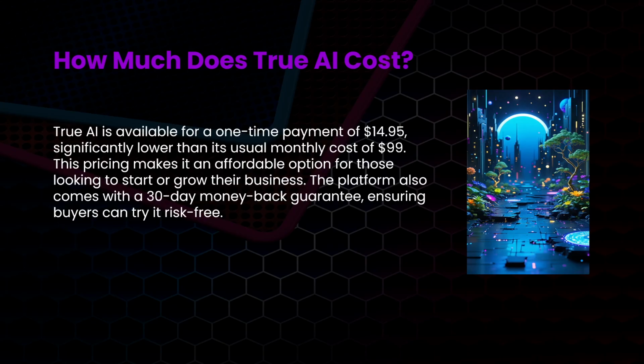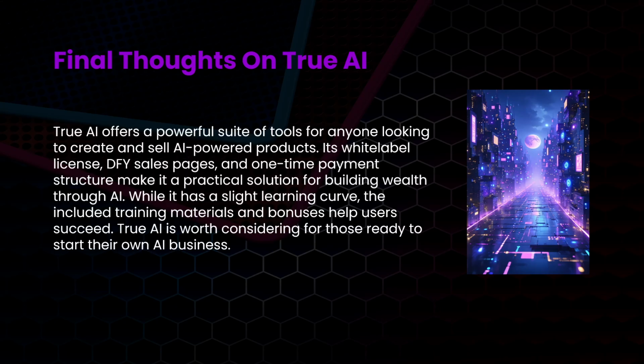How much does it cost? $14.95. Think about that. Significantly lower than a lot of systems that have a monthly cost of like $99. But even though it has a 30-day money-back guarantee, you've got to be aware of these systems, because $14.95 for something that's going to be making you, let's say, five figures, six figures, seven figures plus, it might be some good training wheels, but typically I don't consider these types of apps something that I would use for decades to come.